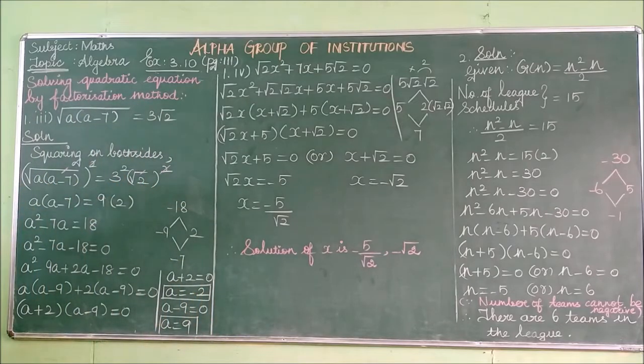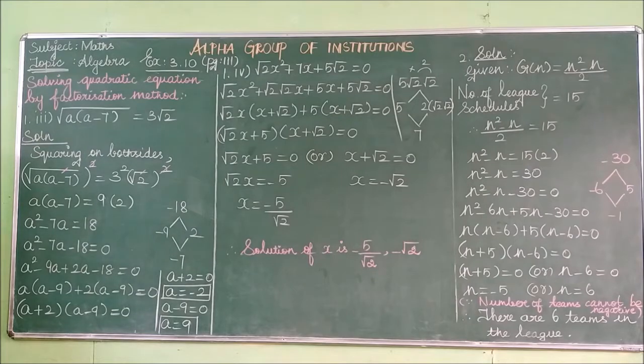Everyone listen to page number 109. We have already learned how to solve linear equations in 1, 2 and 3 variables. Recall that the values of the variable which satisfy the given equation are called its solution. In this session, we are going to study 3 methods of solving quadratic equations, namely the factorization method, the completing the square method and using the formula.